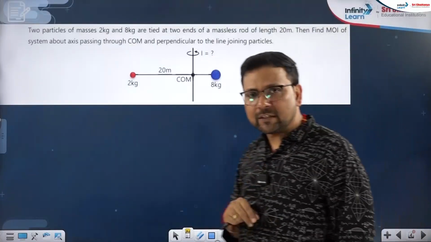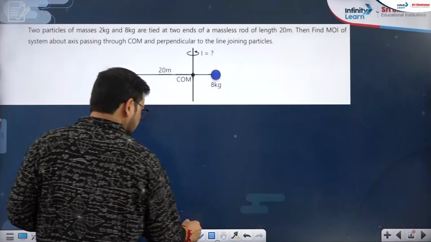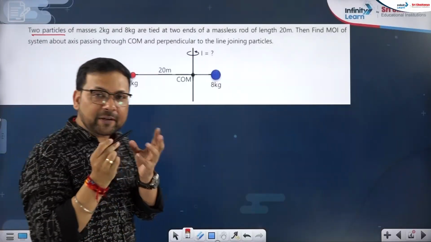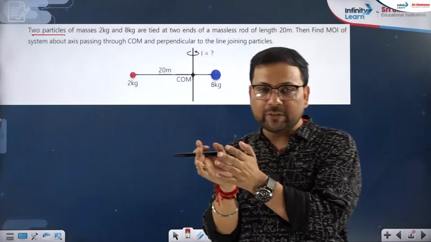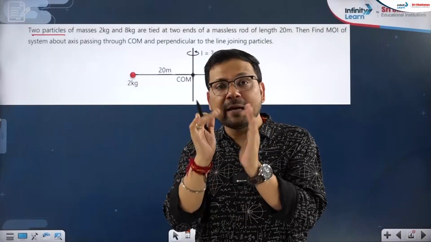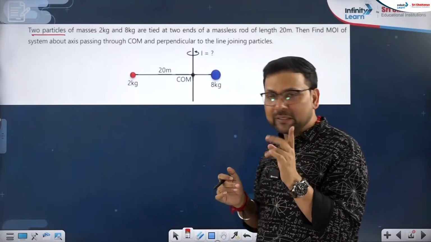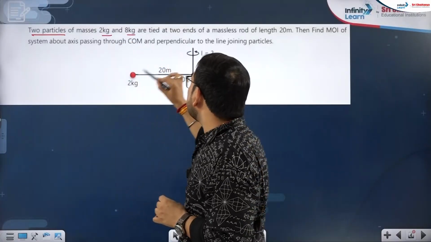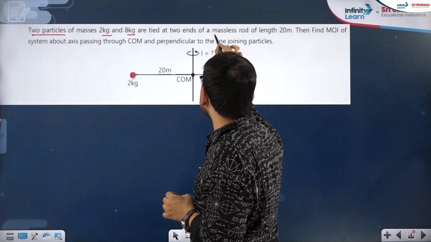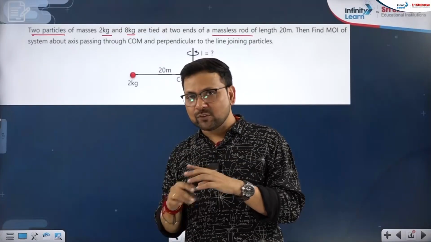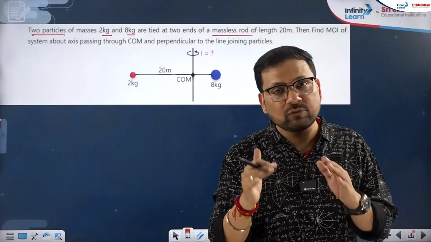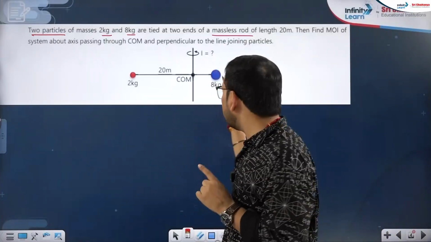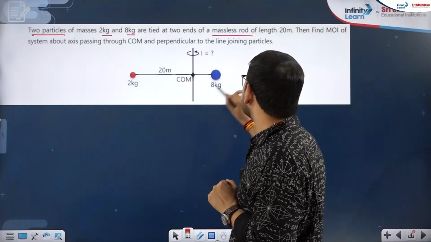This is the question. Once read the question, we will see how to solve it. The question says two particles, which means point masses we are dealing with here, and the formula is very much in our mind, m r square, where r is the perpendicular distance. The masses are 2 kg and 8 kg. They are tied at two ends of a massless rod. The rod is massless, there is no moment of inertia for the rod. So we will strictly think about these two masses, 2 kg and 8 kg.